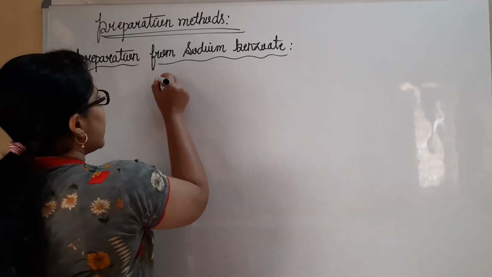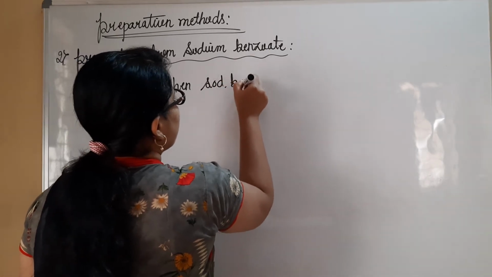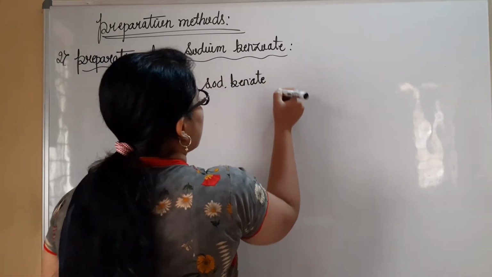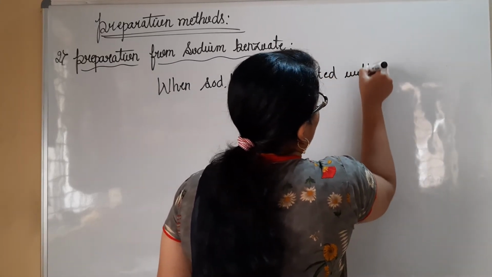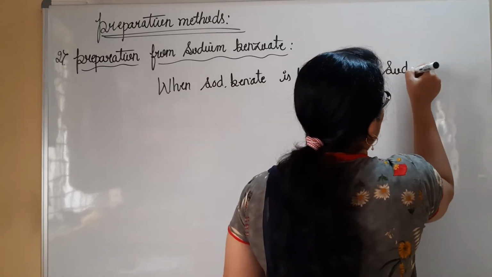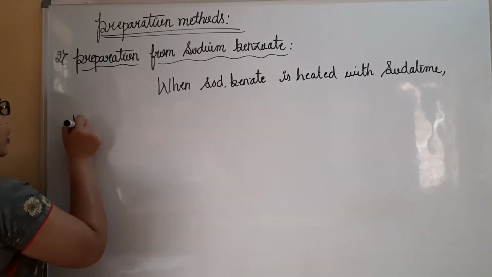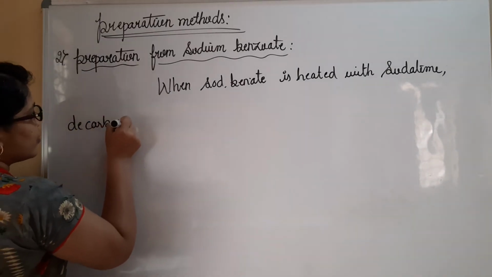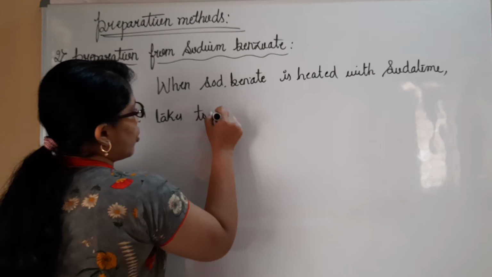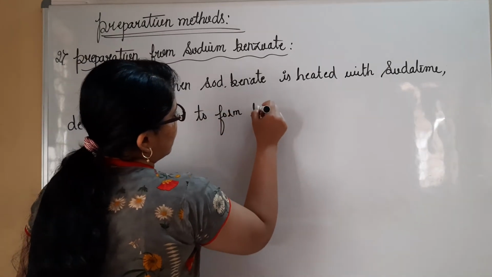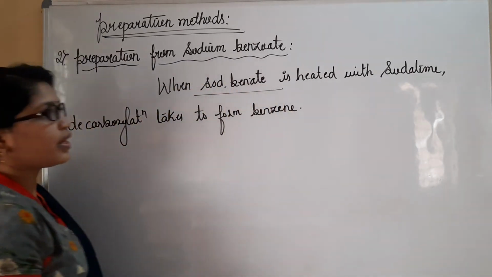When sodium benzoate is heated with soda lime, decarboxylation takes place to form benzene. What are they telling here? Sodium benzoate.